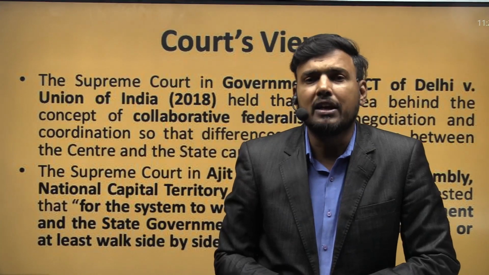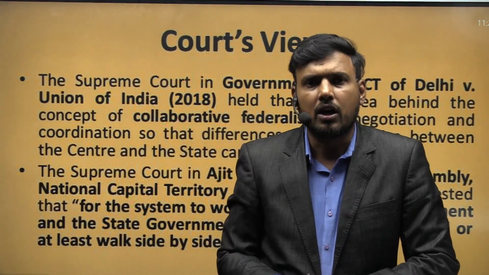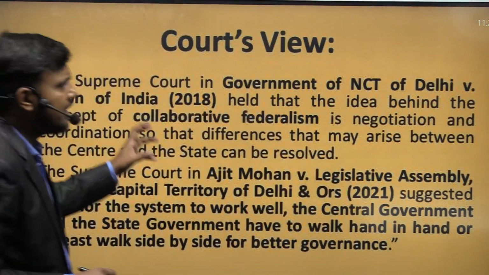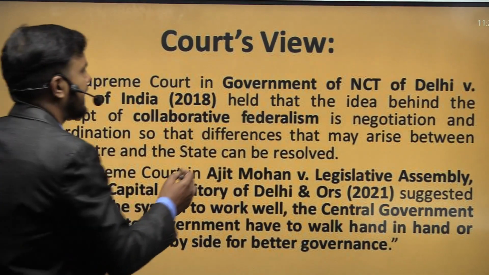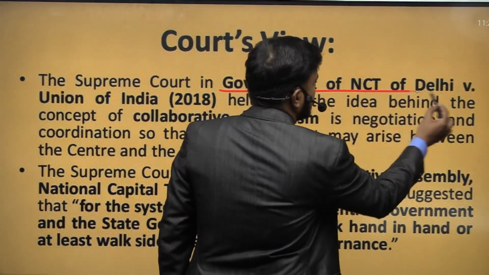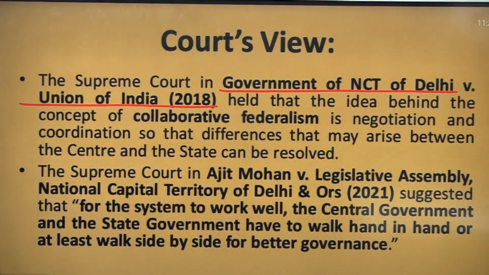Now we will try to understand the opinion of the judiciary, the opinion set by the Indian judicial system, that is the High Courts and the Supreme Court. First we will analyze the case of Government of NCT of Delhi versus Union Government, in 2018.